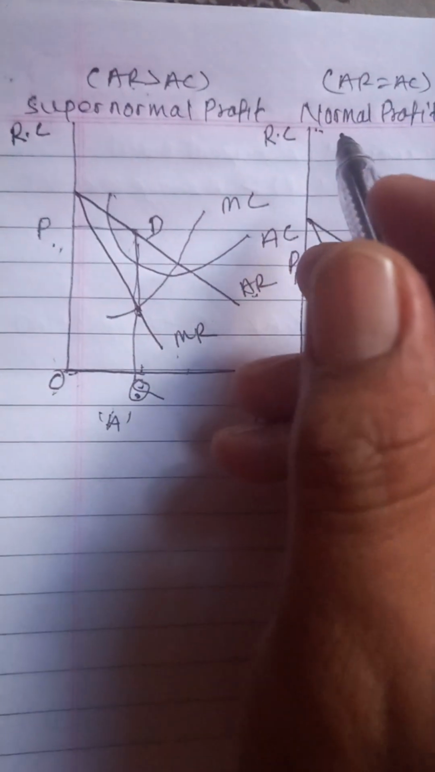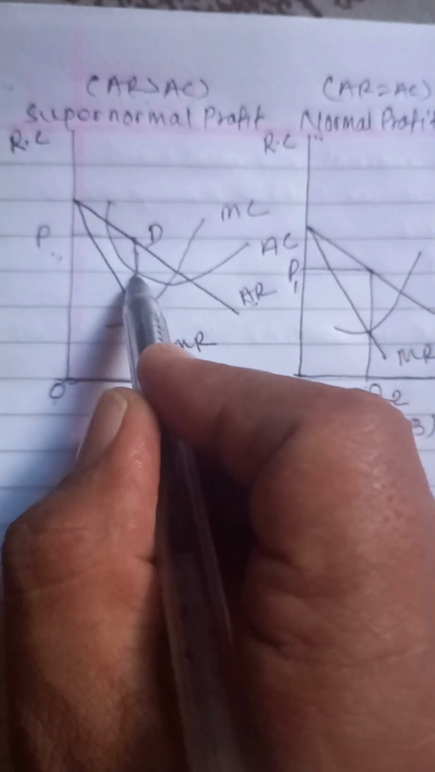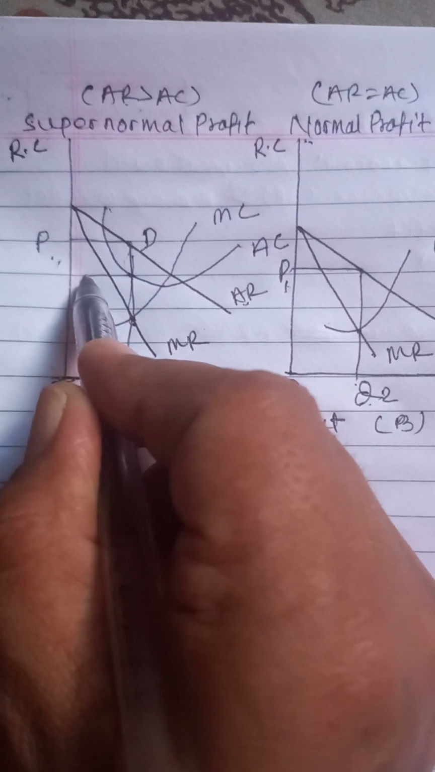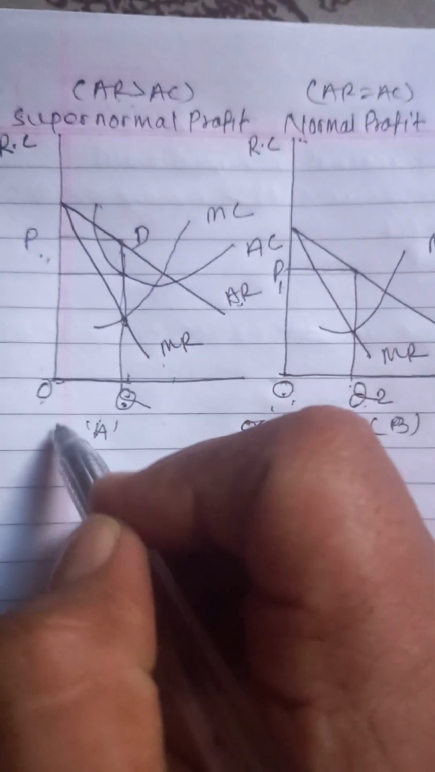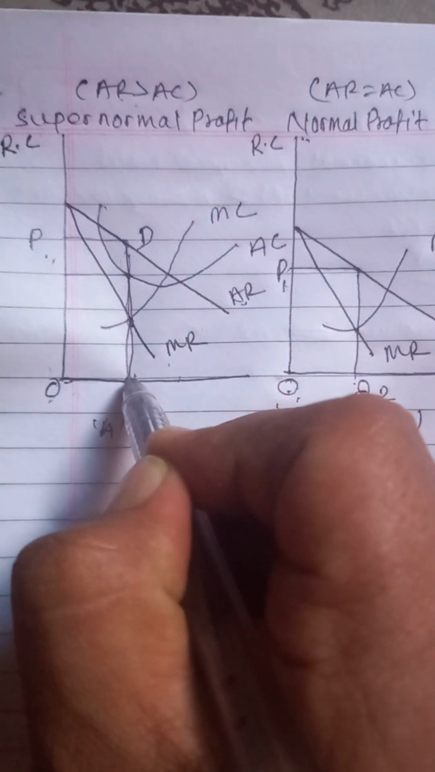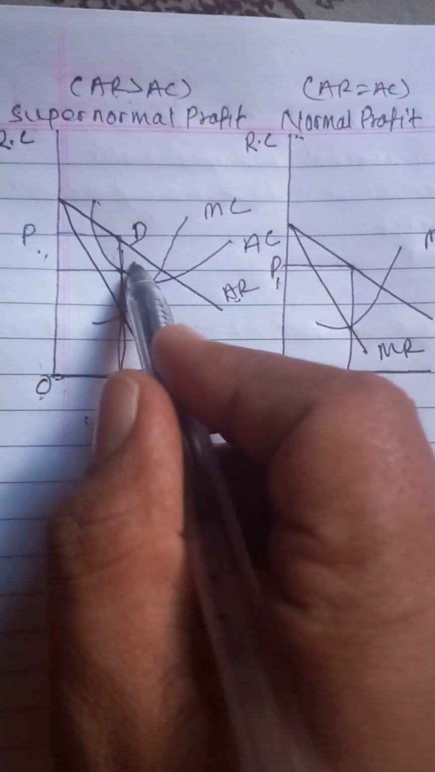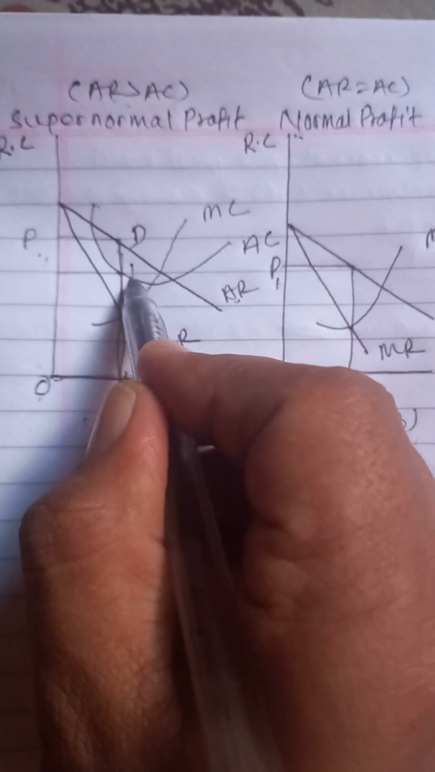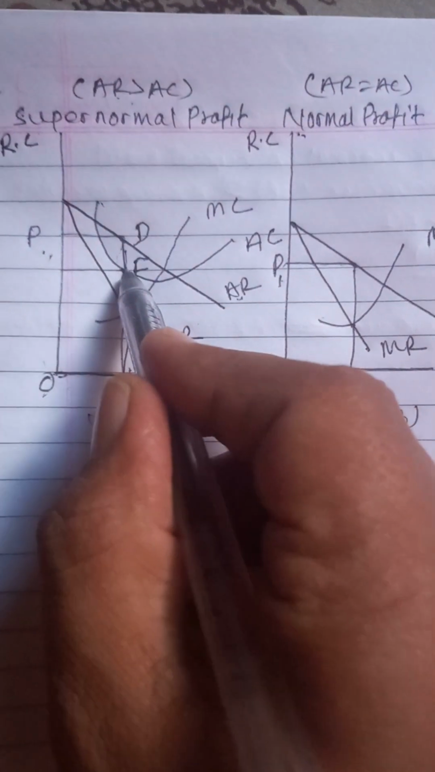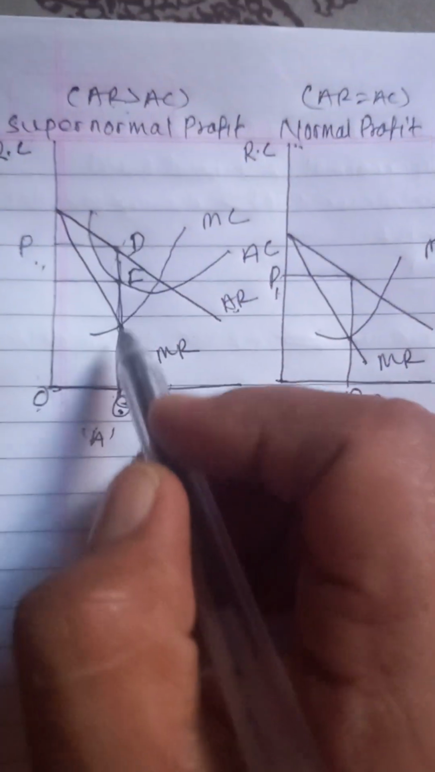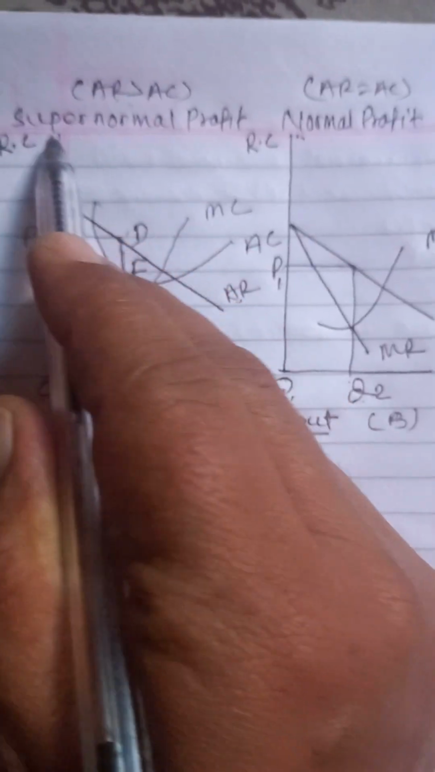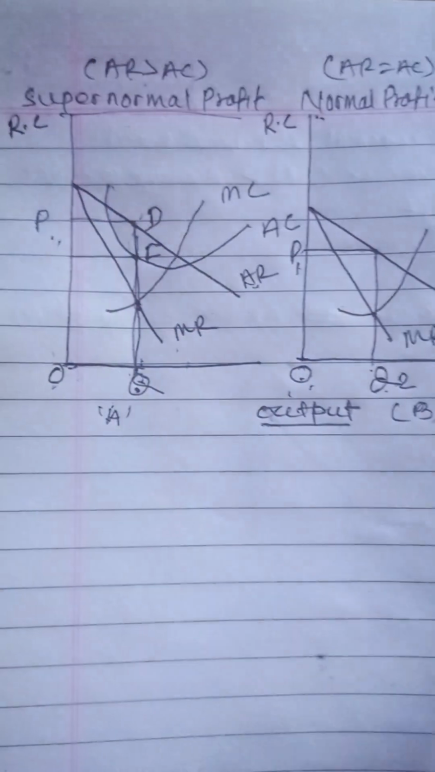It is the AC curve. While producing OQ quantity, the average cost is up to this point. This is the average cost for producing OQ quantity. Let us say it is QF. Here QF is cost, QD is revenue, QD average revenue is greater than QF, so that the firm is in supernormal profit or excess profit.